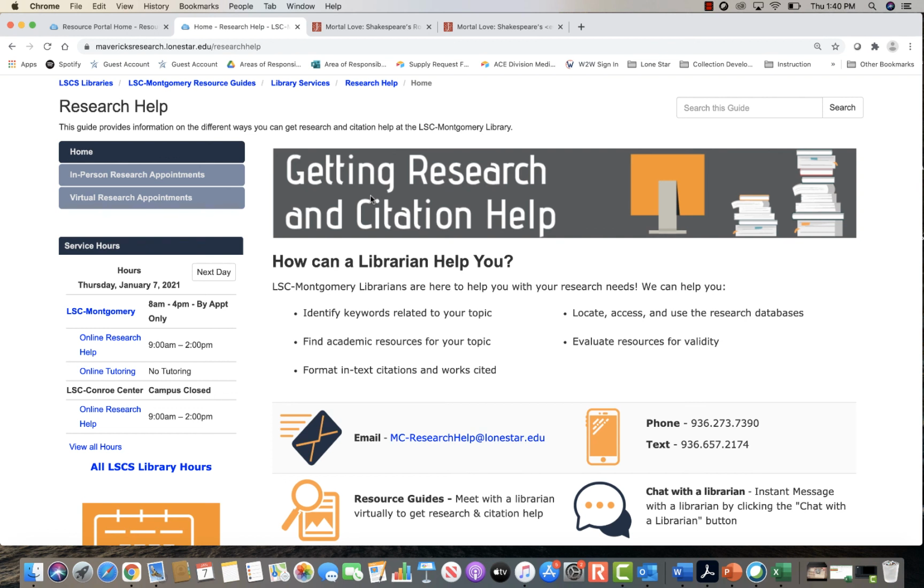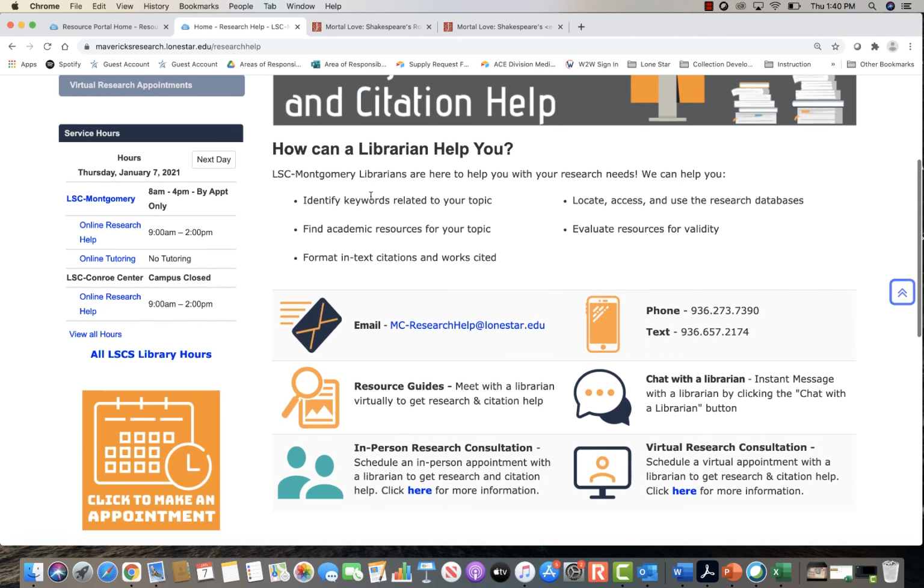We can help you as you're searching through the research databases to find sources. And if you're out there on the internet, we can help you evaluate your resources for validity. There are different ways that you can contact us that are listed here. You can email us. You can also call us on the phone or even send us a text message through this phone number.